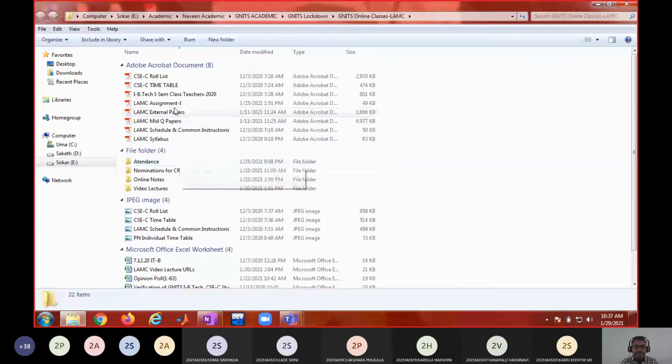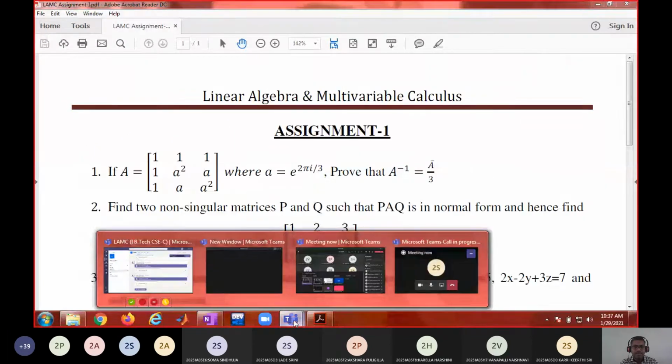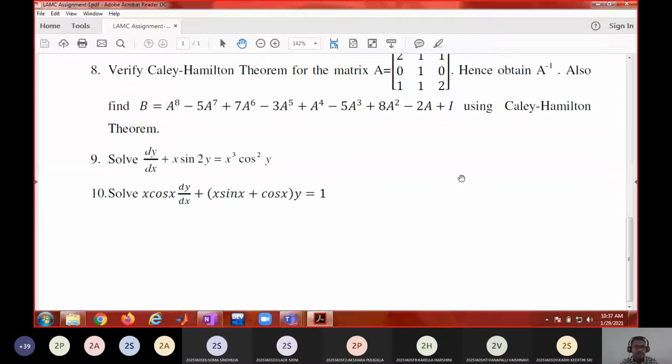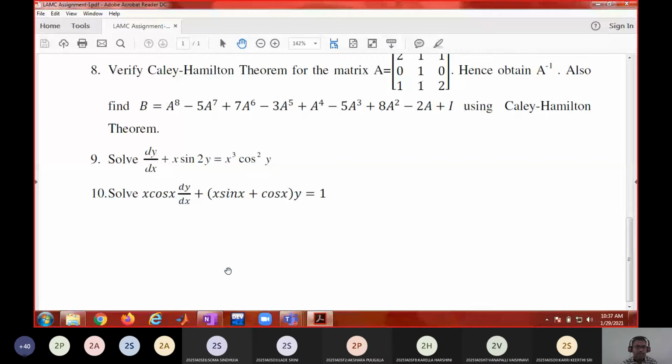Assignment. Are you seeing the screen? Yes, sir. Right. So, what is your difficulty here? Anyone solve this problem? Let me copy this question.